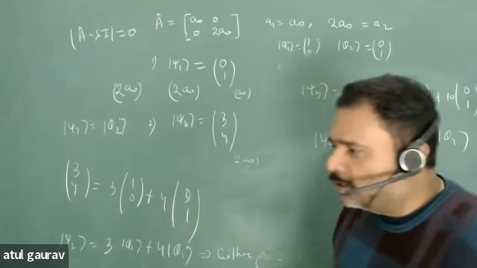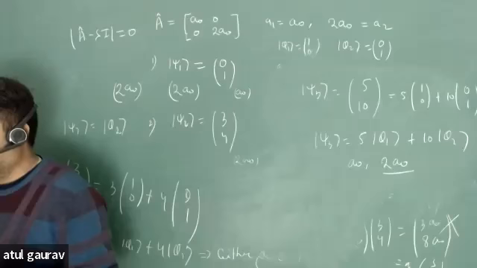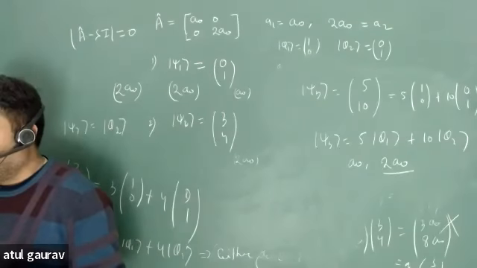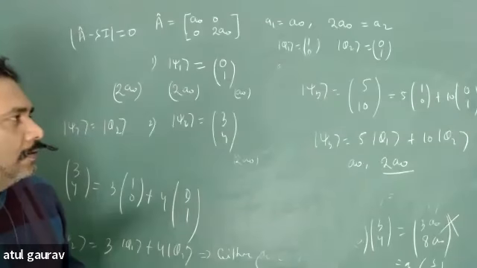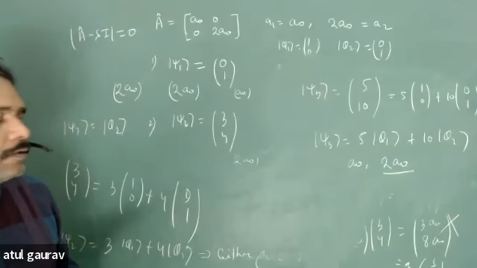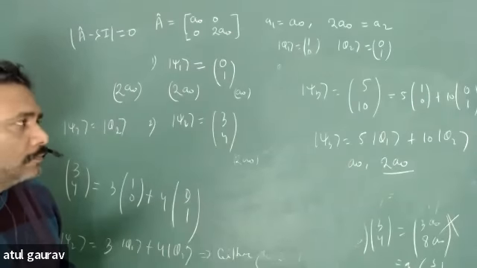This is a natural question. ये एक genuine question है या नहीं? So are these 5 and 10 A0 and 2A0?